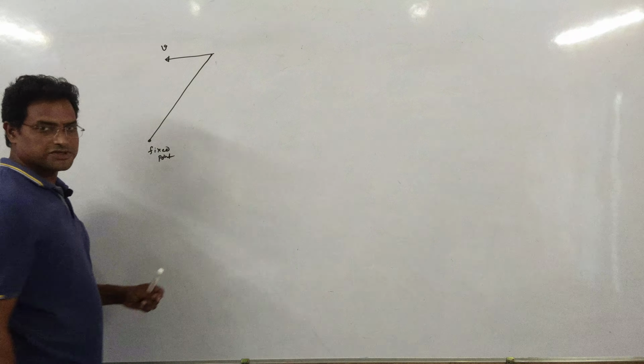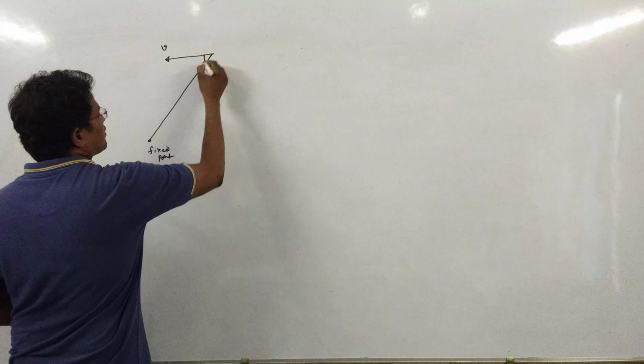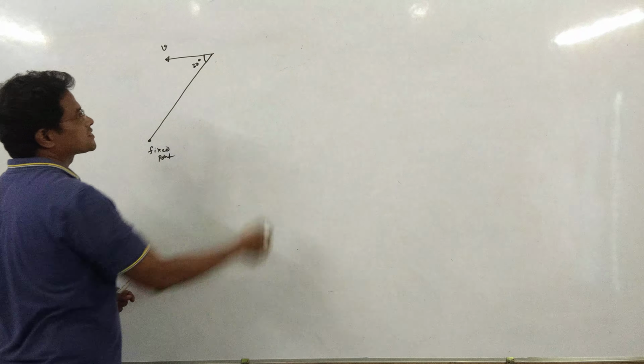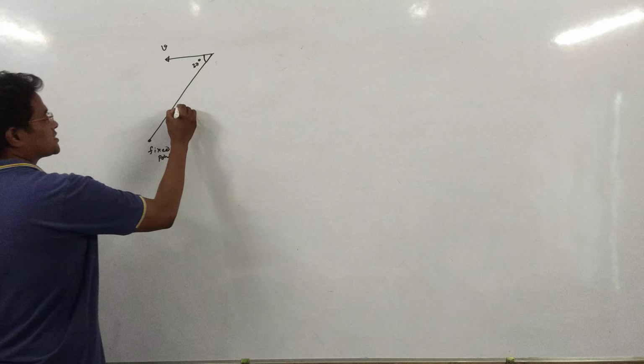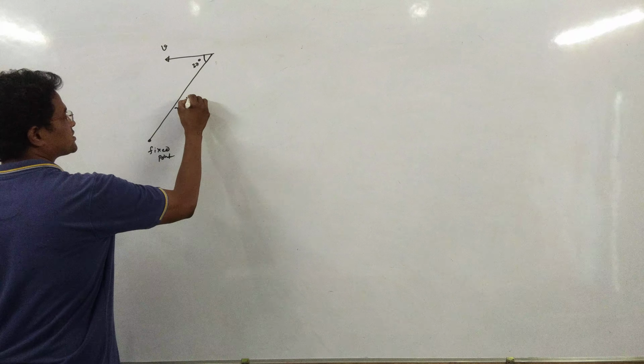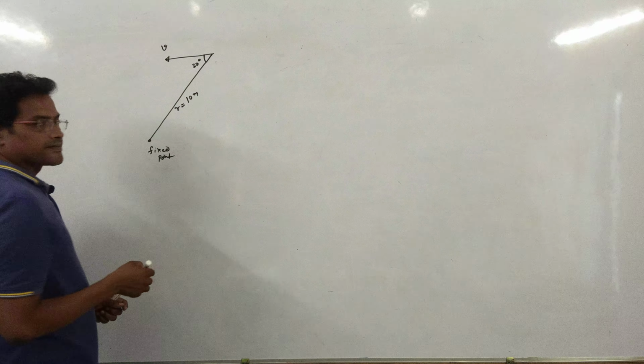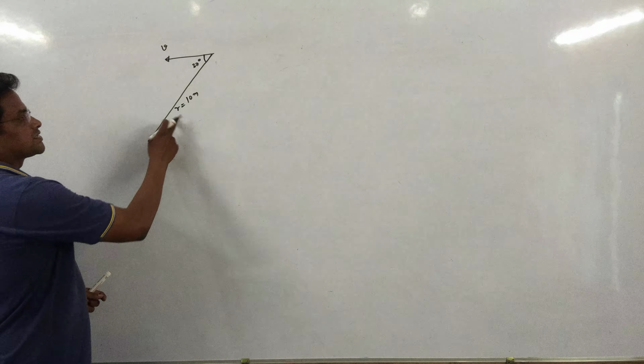Now here the body is projected with some angle, 37 degrees. Here the concept is the distance is fixed, where I am taking a distance value of 10 meters. This is a fixed distance.